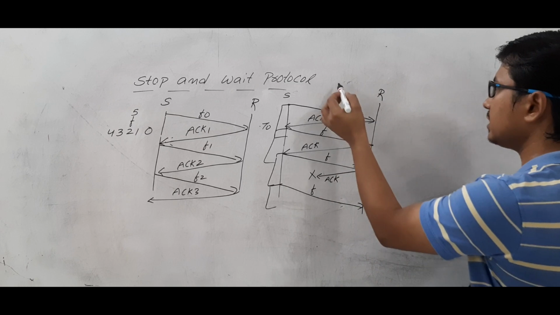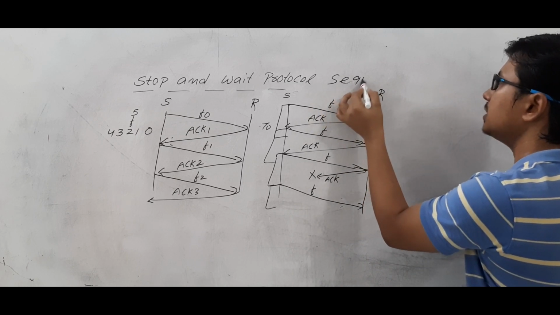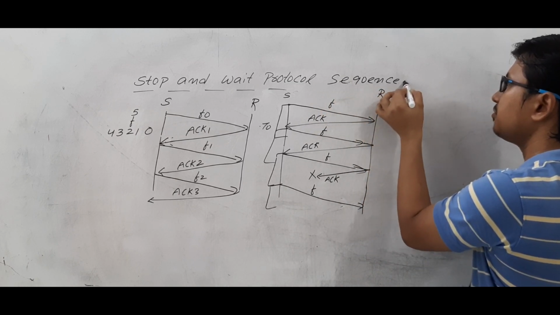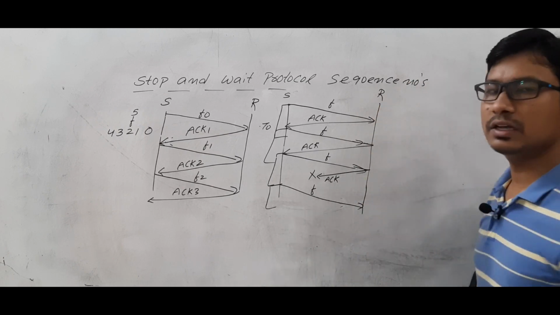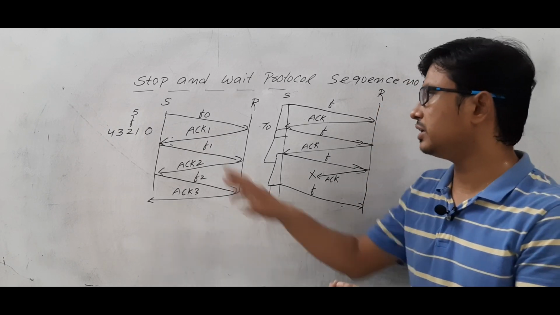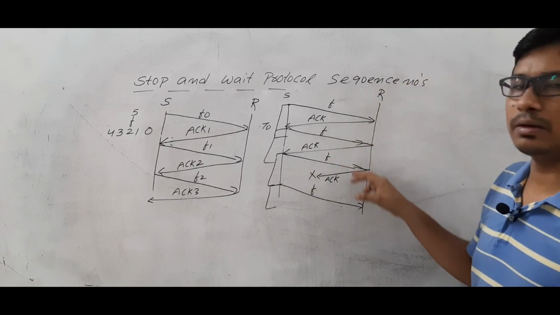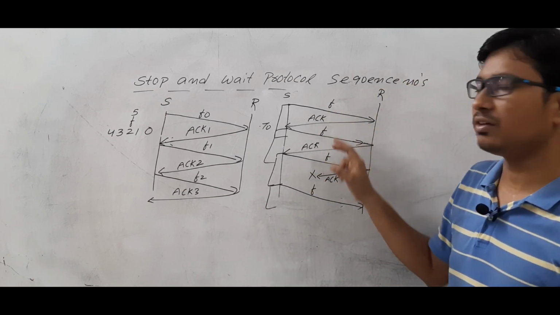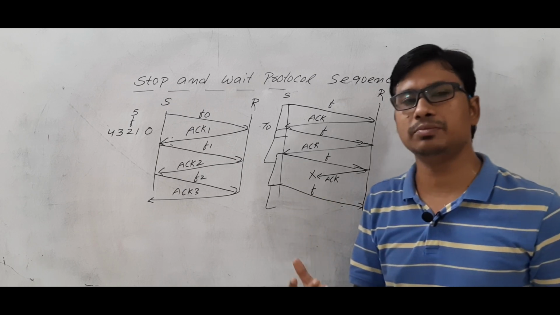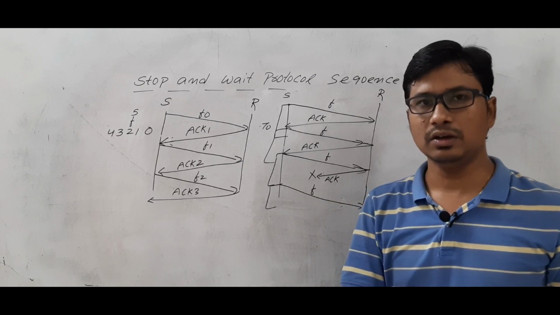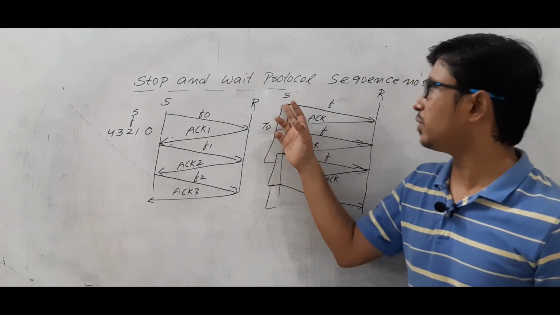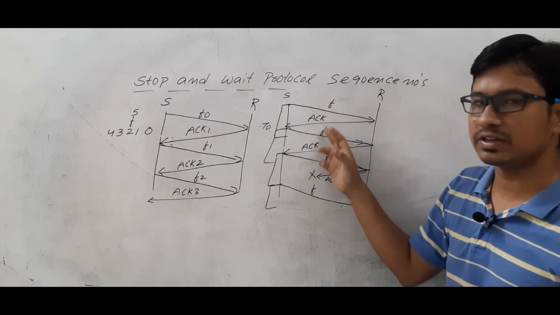If you have sequence numbers for the frames, then it will be useful. So sequence numbers are important for the frames. How many sequence numbers are required, we will discuss later.